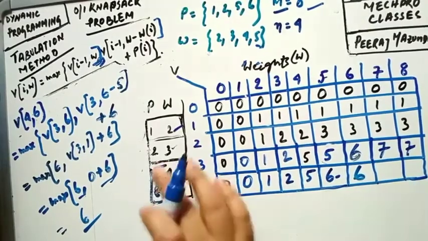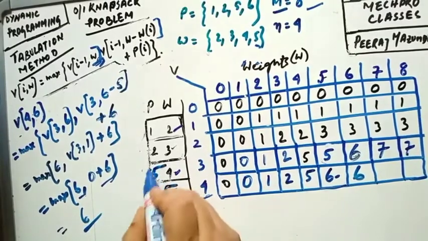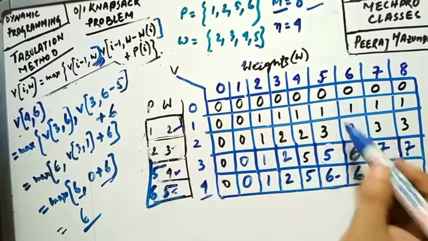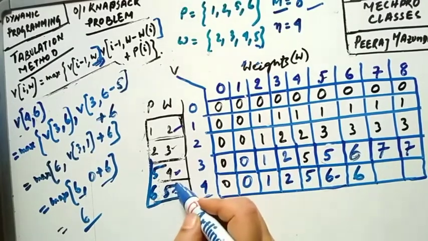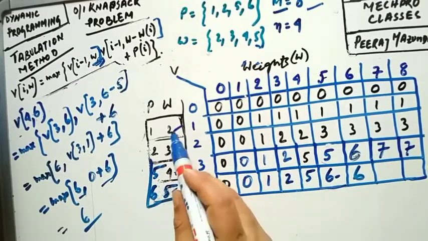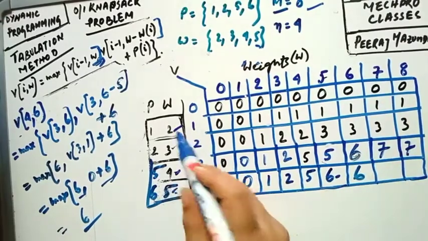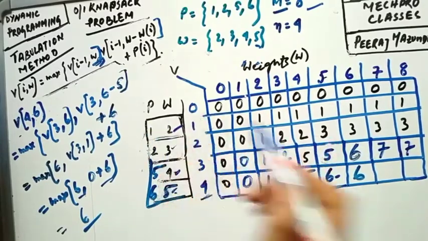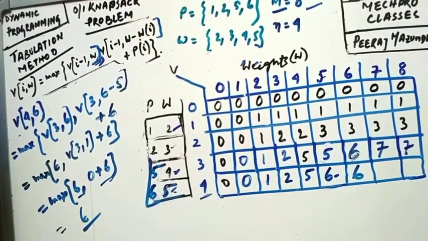Now look, if you consider these two values, you can see when considering this object we are having weight 5, so directly we can come to the 5 and we can write 6 as well. Now if you consider making 5 plus 2, that is 7, so this will be the cell, that is 7, so 5 plus 2 is 7, and the corresponding profits will be 6 plus 1, 7 as well, so there will be 7 value only. Now look how this comes using the generalized formula.